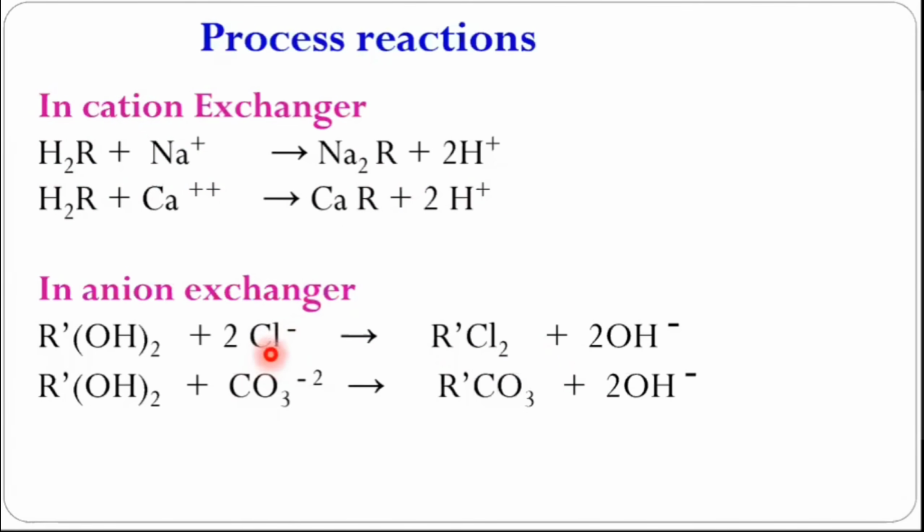Similarly, Cl minus ions are coming here. So the hydroxide ion: because you are adding a chloride ion, a negative ion or anion, here, the negative ion from this is to be added, so OH minus ions are to be removed. We can say there is a release of OH minus ions, and in this way the process of the cation exchanger and anion exchanger takes place.